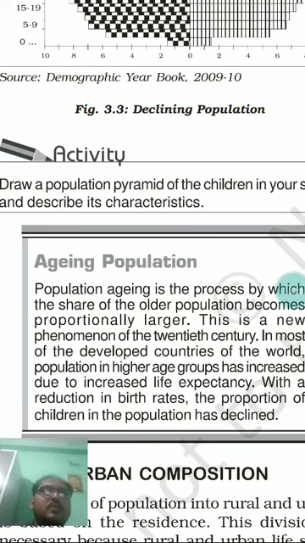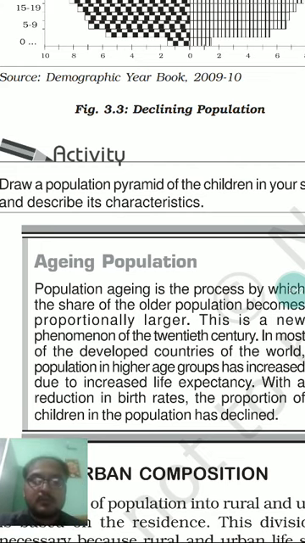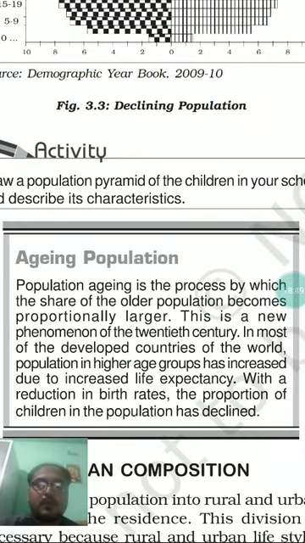So day by day the share of the older population is going to increase, and with respect to the older population there is going to be a reduction of the youthful or working population. So in such an economy, the burden of the older population is going to increase, whereas with time there is a reduction in the percentage of the working population.